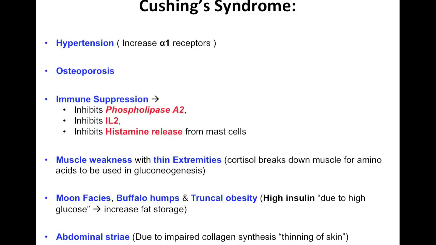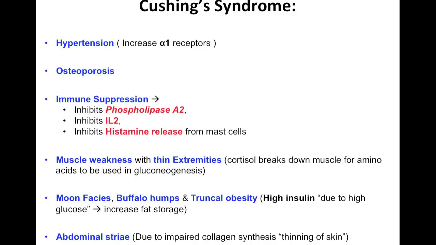We also said that it is an anti-inflammatory and it suppresses your immune system. So these are some of the important things that it does to suppress your immune system. It inhibits the phospholipase A2, it'll inhibit the interleukin 2, and it also inhibits histamine release from the mast cells. Okay, and other specific things are muscle weakness with thin extremities.